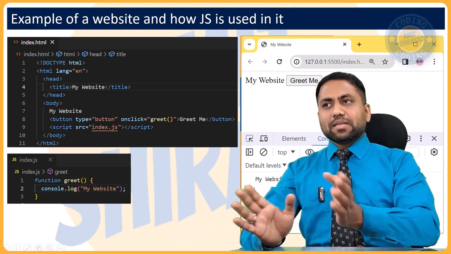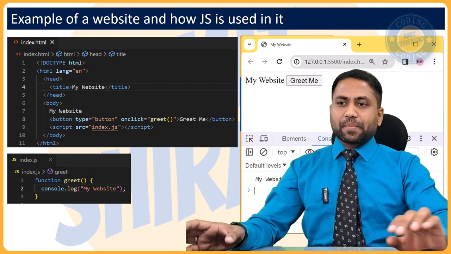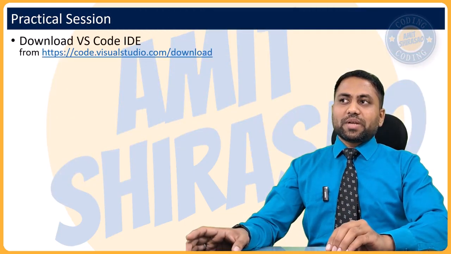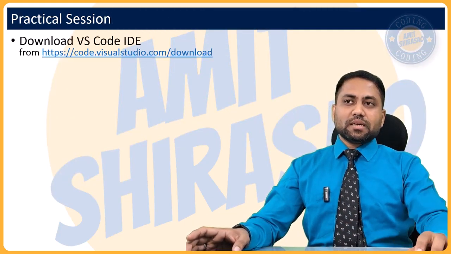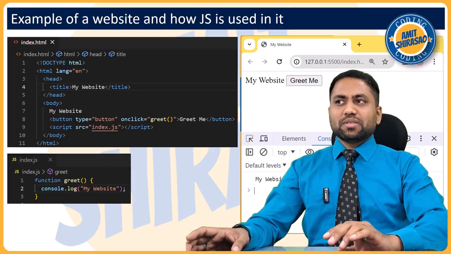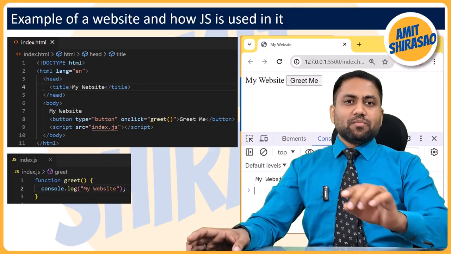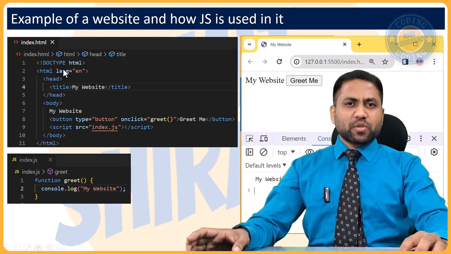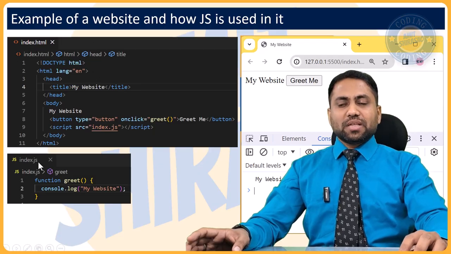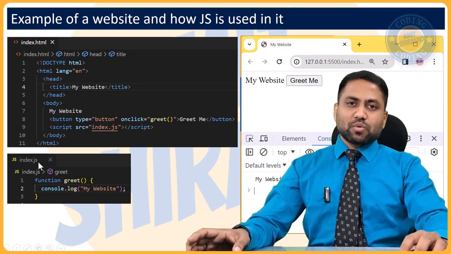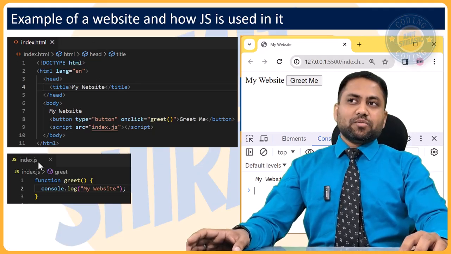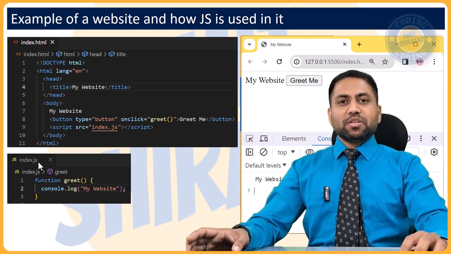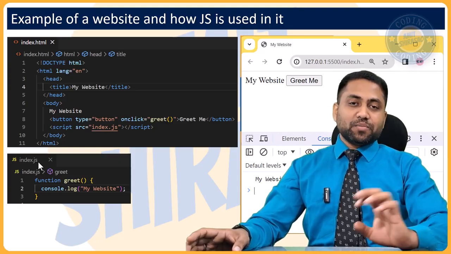So let us try this example in practical. In the practical session, first of all, you can do all of this using any basic text editor like Notepad. Just name the files index.html and index.js, and that will also work. But normally, people use an IDE, that is, an integrated development environment.